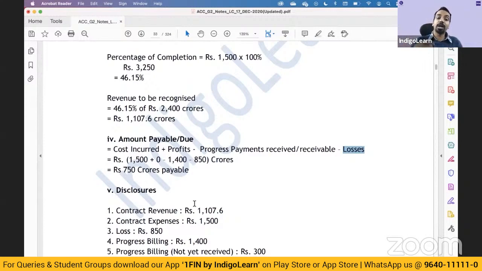Work certified means work completed, and maybe the customer has certified that this work is completed, or some representative of the customer has been satisfied. So that is one thing you can keep in mind. And work uncertified means you have spent the money, but the other party has not yet certified. So certified plus uncertified is the total cost that has been incurred, and to that add the future estimated cost. If that exceeds the revenue, then you will recognize a loss.